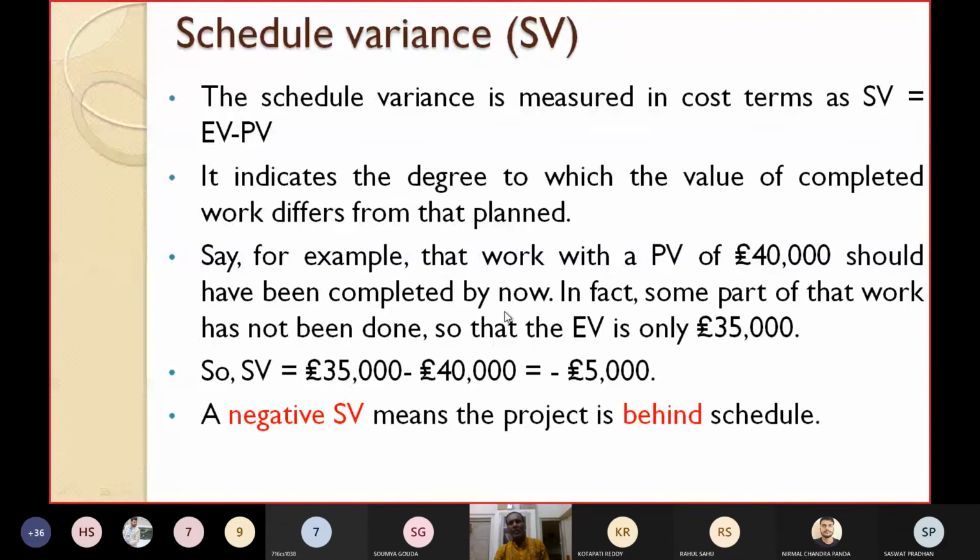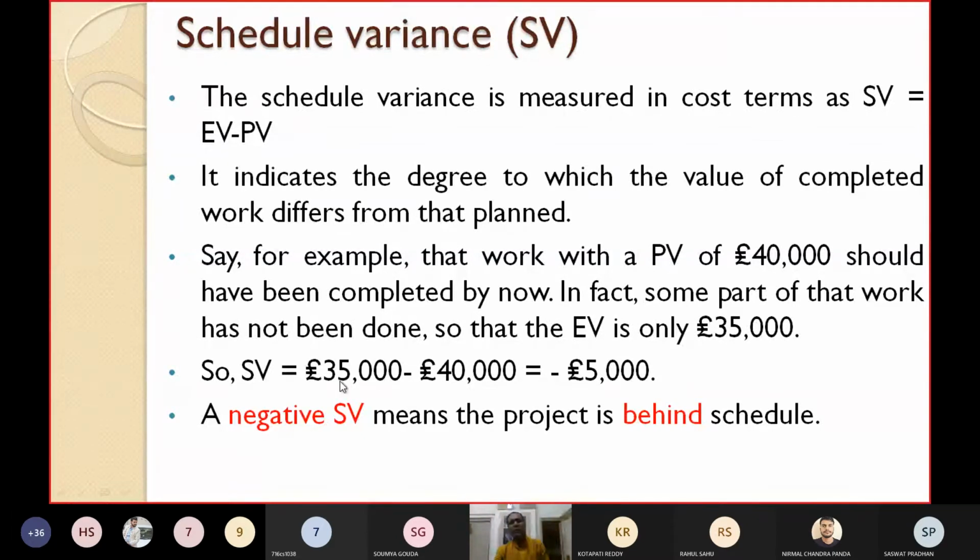By today, a work having a PV of $40,000 should have been completed. But in practice, what has happened? In fact, some part of the work has not been completed so far. So there is a difference in the EV. Now PV is not equal to EV, and the EV is only $35,000, because some part of the work has not been completed so far.